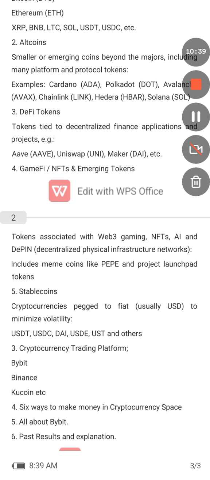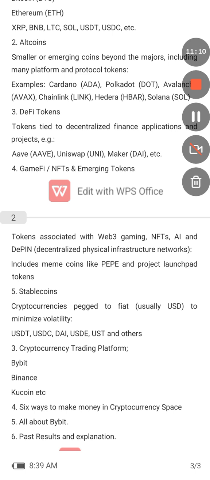What are stable coins? Stable coins are coins that do not appreciate or depreciate in value. They are stable. For example, if you buy a coin now at a rate of $10, 10 years to come it will still be $10. Every other coin appreciates or depreciates in price, depending on when you are buying it. But stable coins, they are stable. That's the word stable coin. They remain the same in value and price when you buy them.